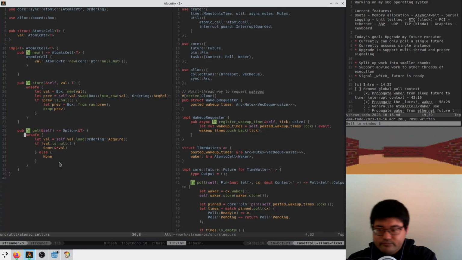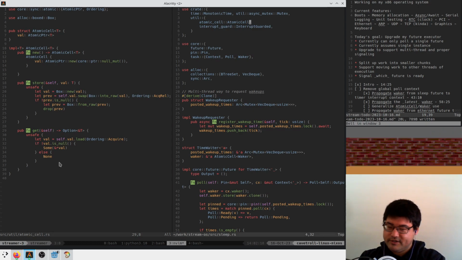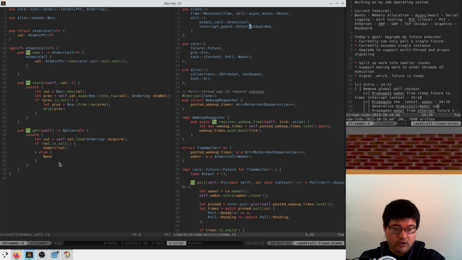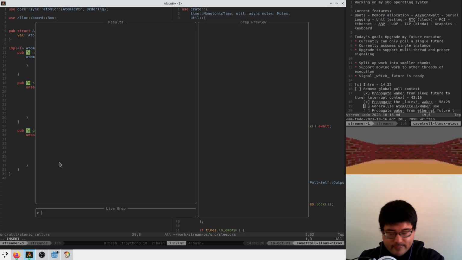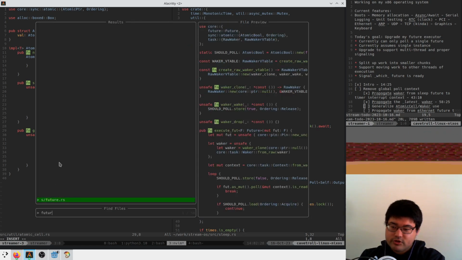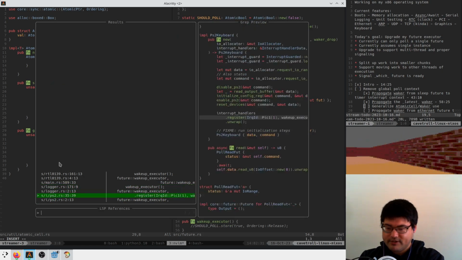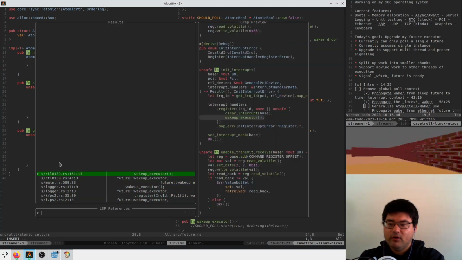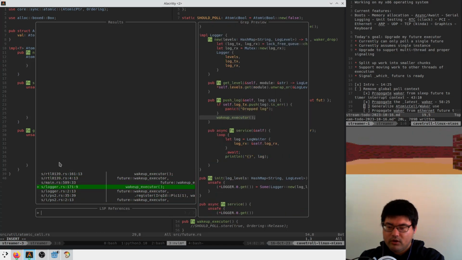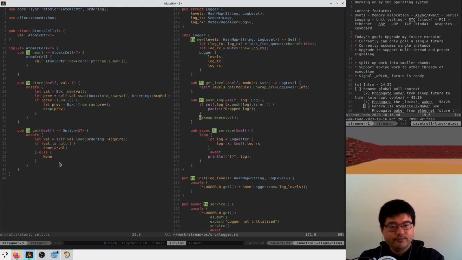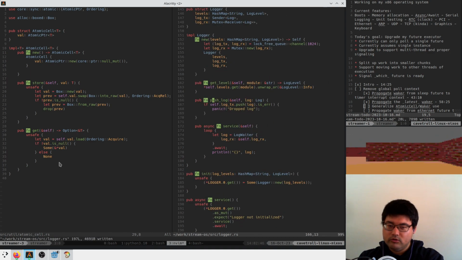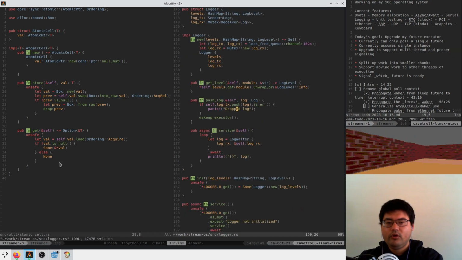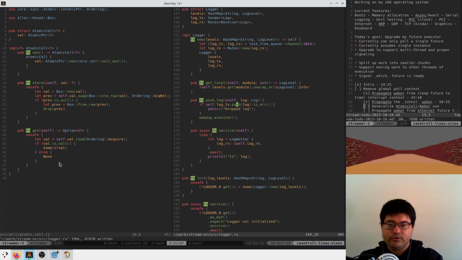Great. Okay. So now I guess what we want to do is start moving out. We can go to future and look for uses of this global wake up execute function. Luckily, there actually aren't that many of them. Let's look at the logger one first. So this just shouldn't be here actually. This log. So this pushes to... oh no, it should.